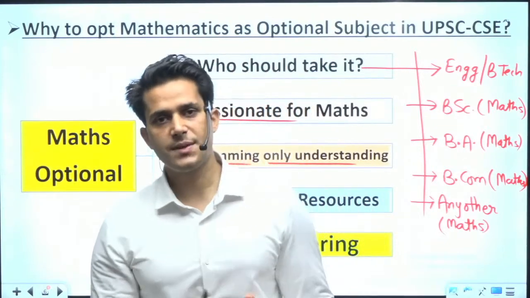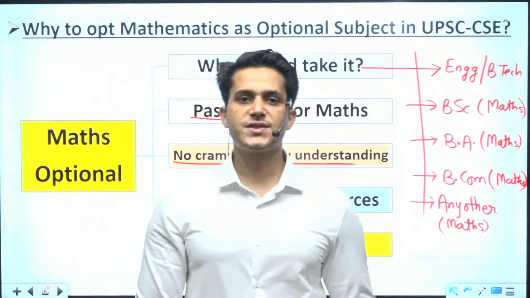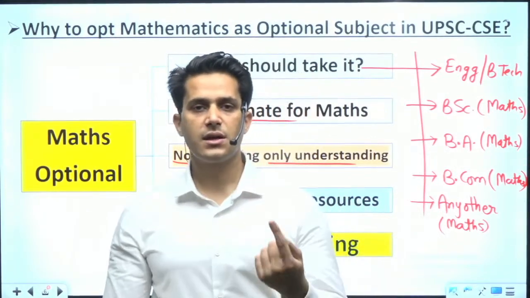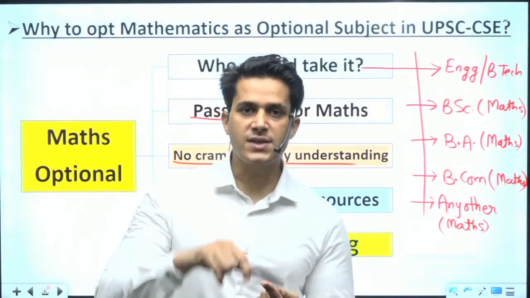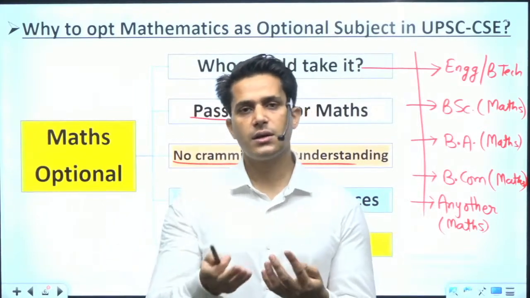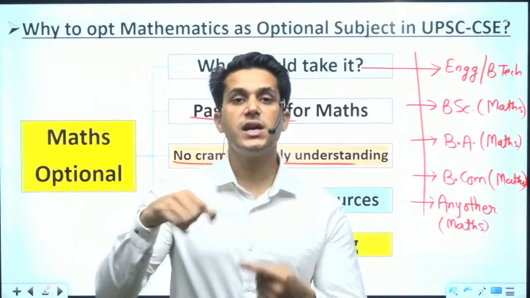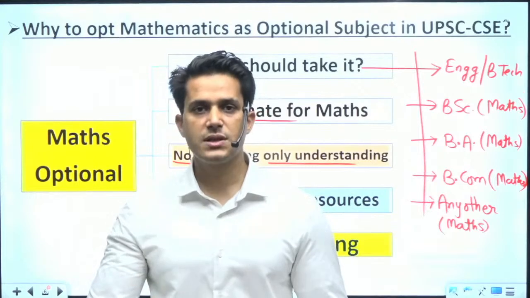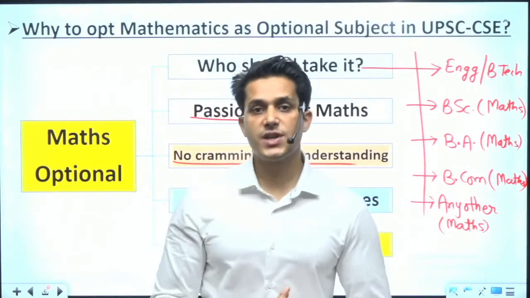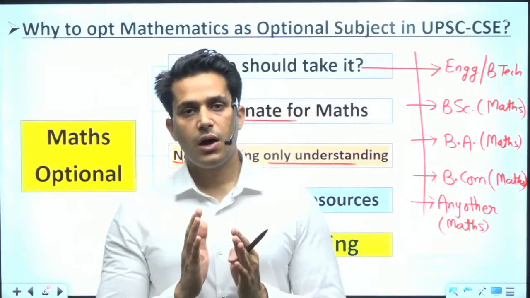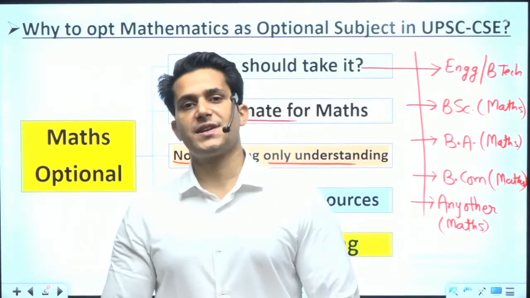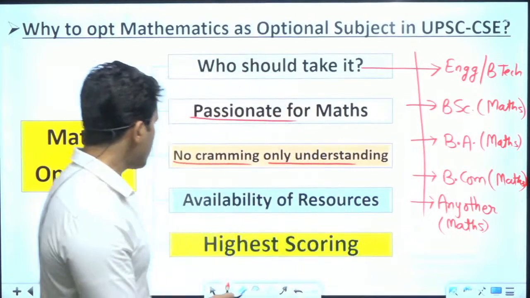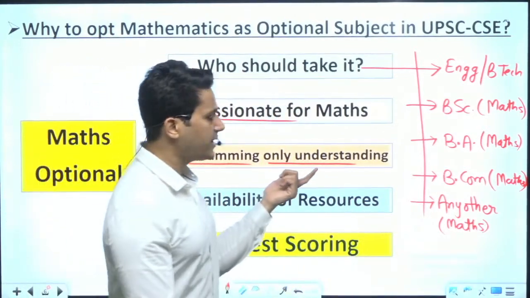If UPSC asks one question on this concept, and next year asks again, he can change the digits, he can change the numerical values, but he cannot change the underlying concept by which the question is solved. So, no cramming, only understanding the concept.